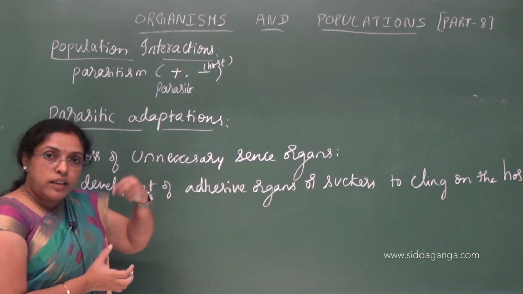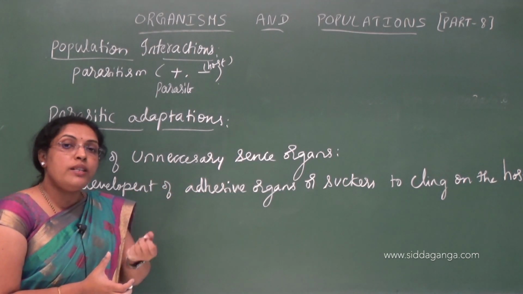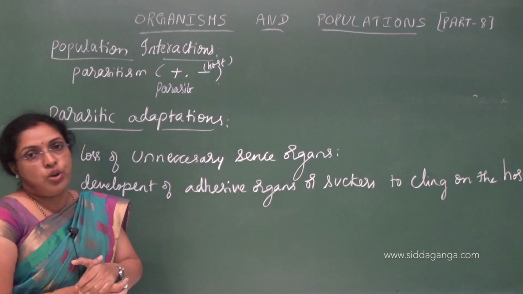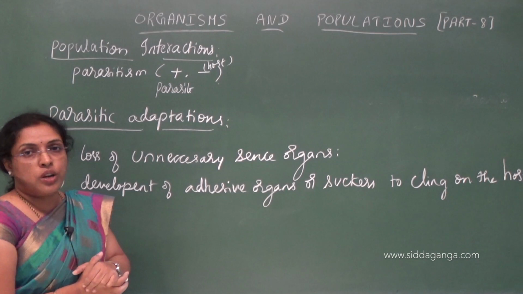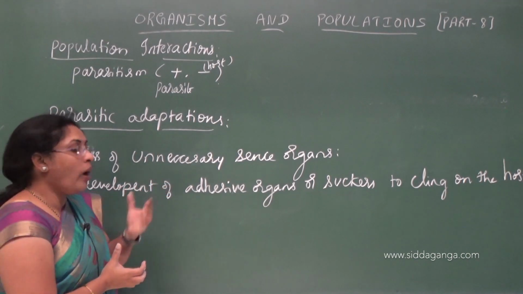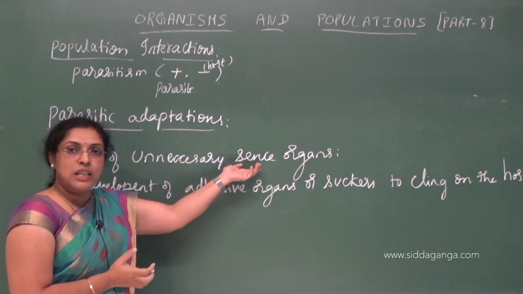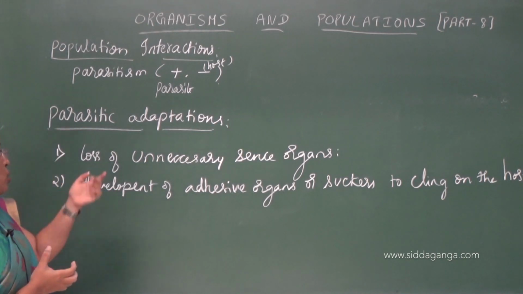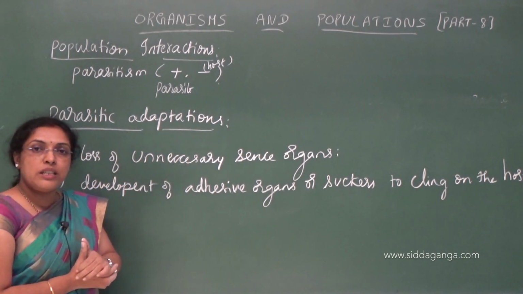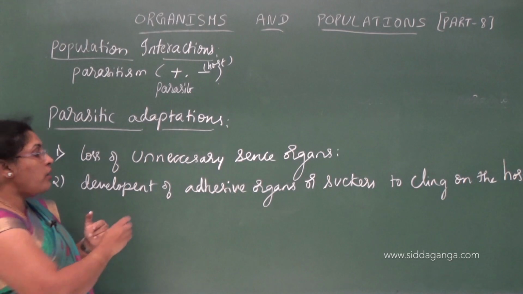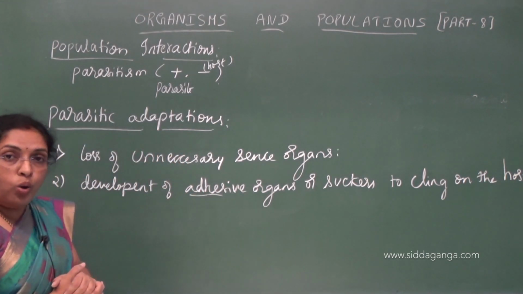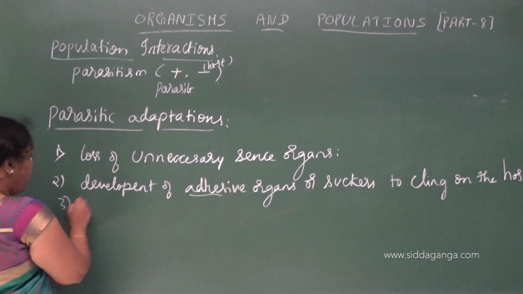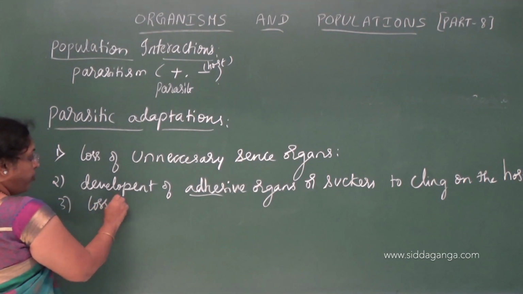They absorb the digested food from the host organisms. When they absorb digested food from the host organism, some sense organs like taste buds are not required. So loss of unnecessary sense organs, development of adhesive organs or suckers to cling on the host, and loss of digestive system.